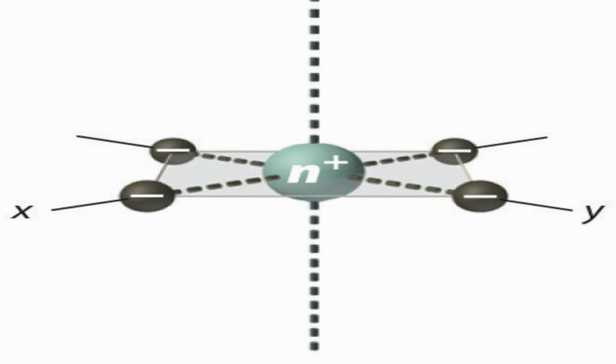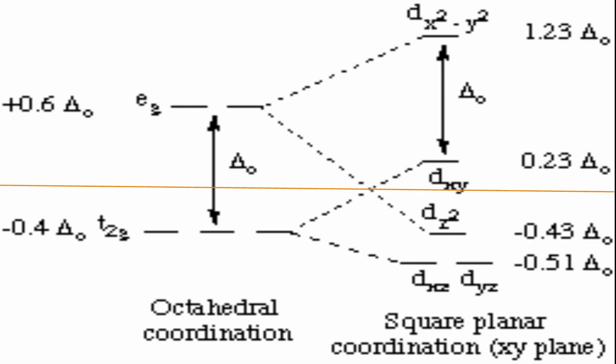How exactly is the splitting in square planar? Let us see by another diagram. For the sake of brevity, I am comparing splitting in square planar complexes with respect to octahedral complexes. In octahedral complexes, we represent it by delta O. The barycenter is represented by the brown-yellow colored line. From the barycenter, it is very clear that in square planar complexes, two orbitals, dx square minus y square and dxy, are of higher energy, and the other two sets of orbitals, dz square and dxz, dyz, are of lower energy.